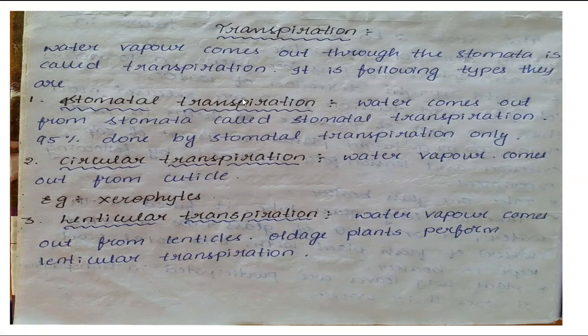It is of three types. One is stomatal transpiration. Second one is cuticular transpiration. Third one is lenticular transpiration. Stomatal transpiration means water vapor comes out from the stomata, called stomatal transpiration. 95% of transpiration is done by stomatal transpiration only.